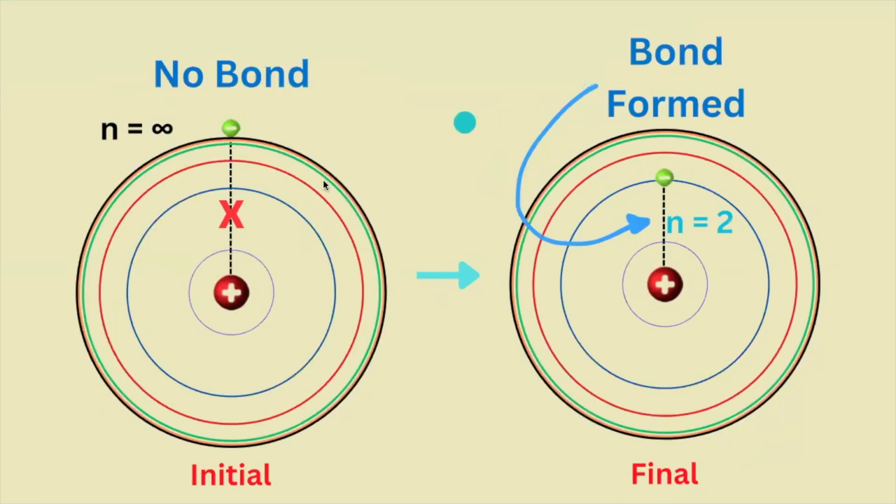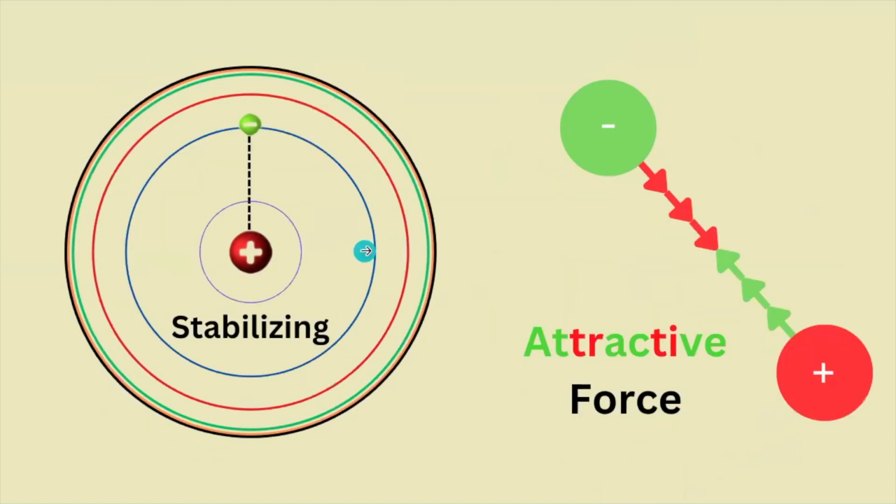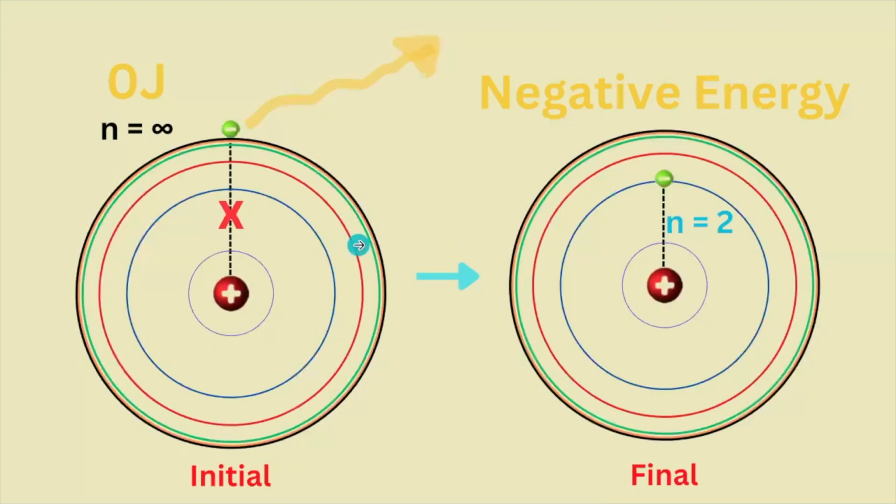But something very interesting happens when our electron breaks the plane or circumference of the atom. It forms a bond with the nucleus. Specifically, the proton and electron form a stabilizing electrostatic attraction, which is also known as a chemical bond. And in creating this bond, our atom releases energy from the electron. So if our electron starts from a 0 energy, it will take on a negative energy.